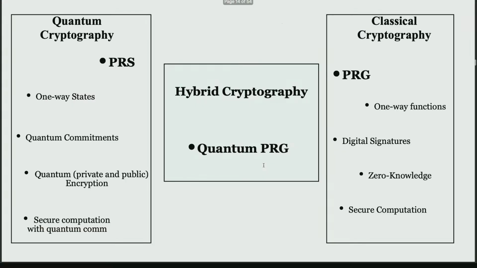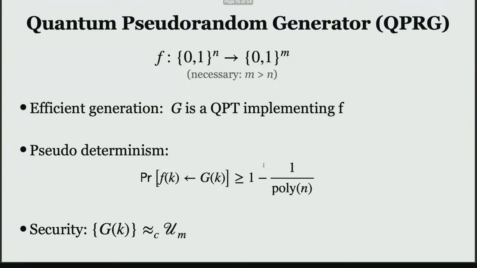What I'm going to focus on is one primitive in this class of hybrid cryptography that we call quantum pseudorandom generator. We're going to look at the relationship between quantum pseudorandom generators and pseudorandom states, and also between quantum pseudorandom generators and classical pseudorandom generators. Okay, so what is a quantum pseudorandom generator? If you're familiar with pseudorandom generators, just replace PPT with QPT, and you'll pretty much get the definition.